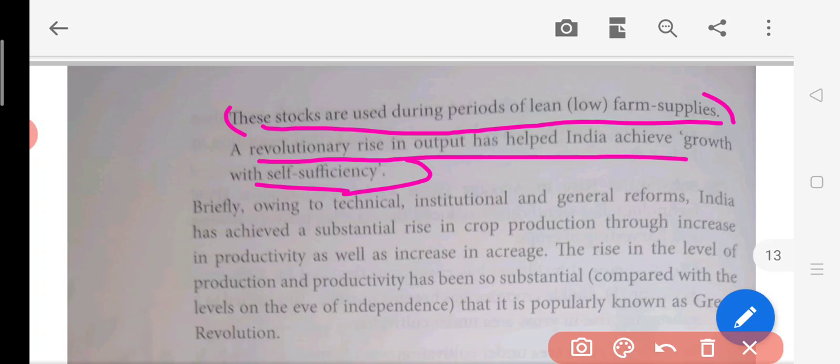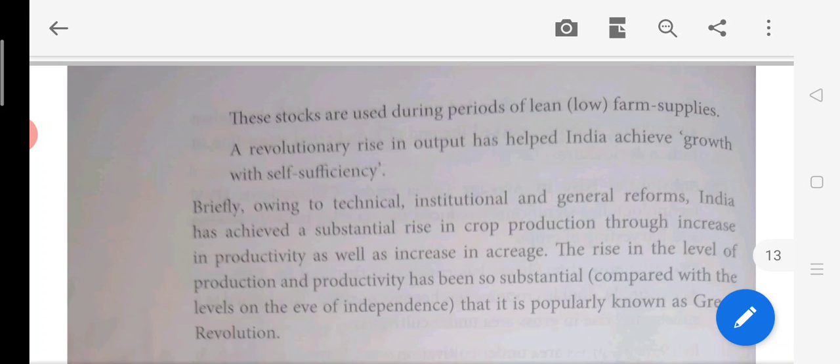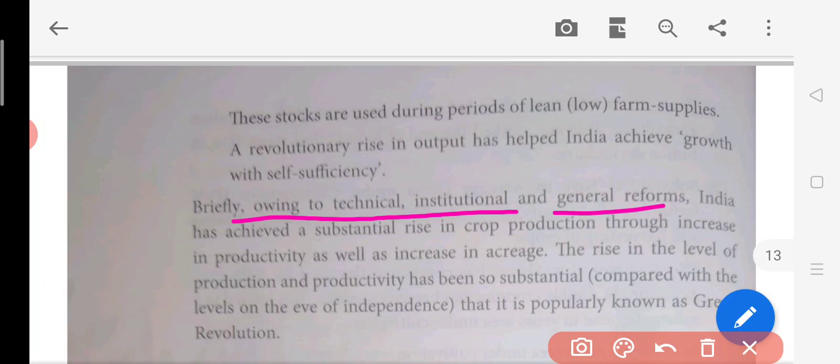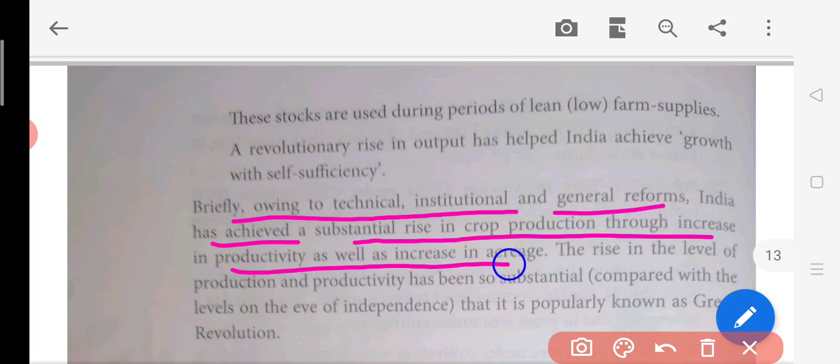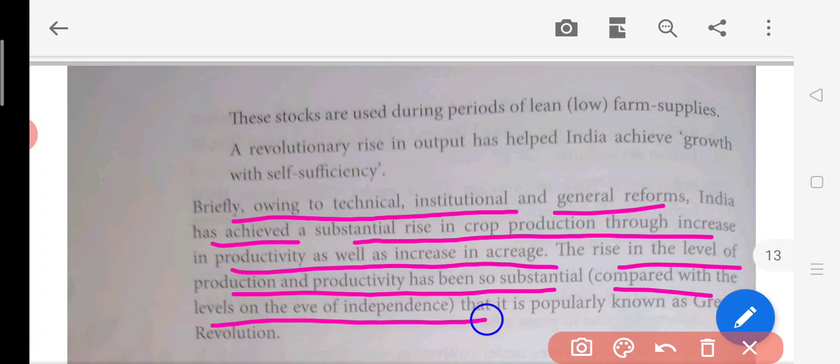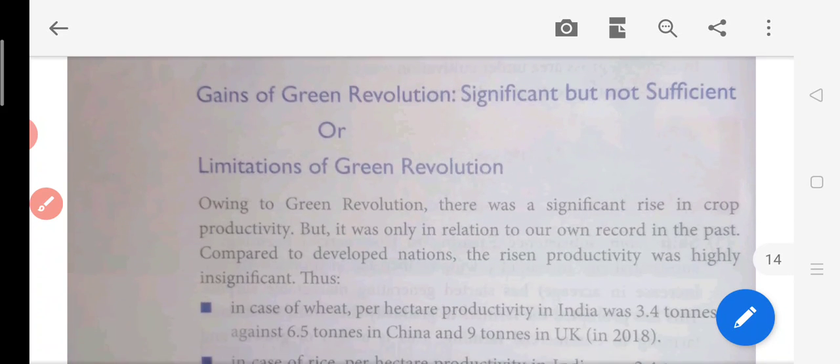Now here's a short summary. Briefly, owing to the technical and general reforms, India has achieved a substantial rise in crop production through an increase in productivity as well as an increase in acreage. The rise in the level of production has been so substantial compared with the level at the time of independence. This is called the green revolution. So definitely, at the time of independence and today, we are standing in a very good position, because all these land reforms, technical reforms and general reforms have really helped India to move forward in the agriculture field.